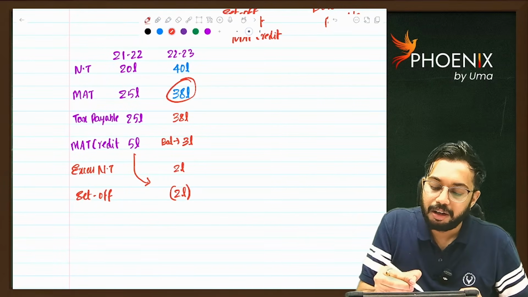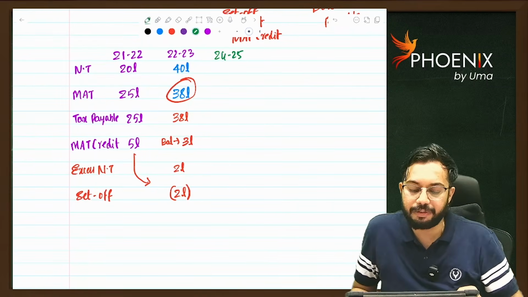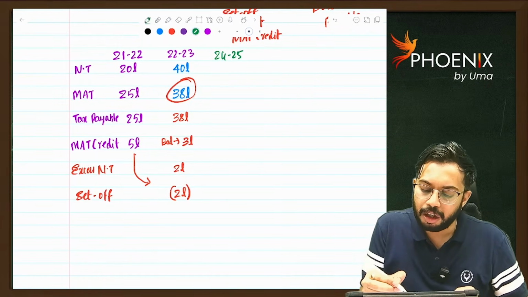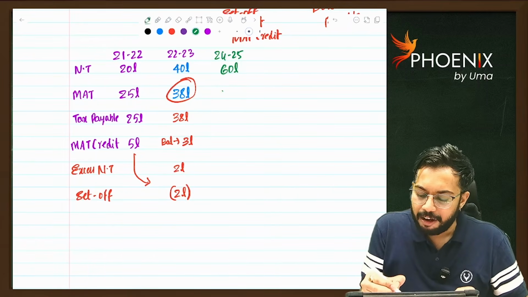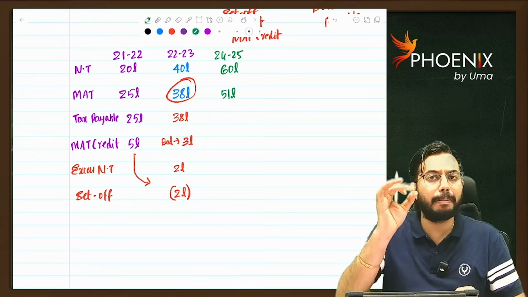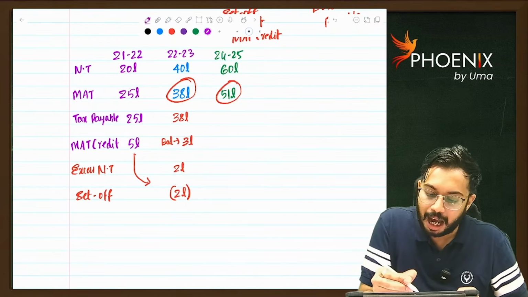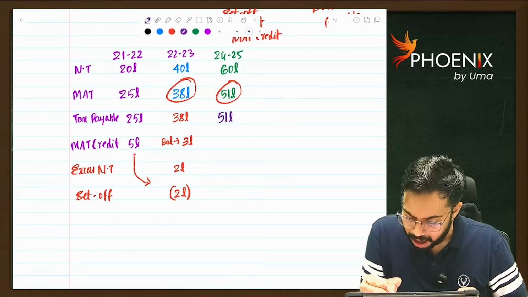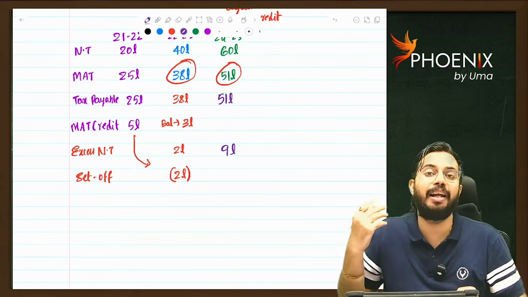Now, previous year 24-25. In previous year 24-25, normal tax is 60 lakhs, MAT is 51 lakhs. So minimum MAT is payable, na. So minimum 51 lakhs is payable. I am writing 51 lakhs. How much is excess normal tax? Excess normal tax is 9 lakh rupees.